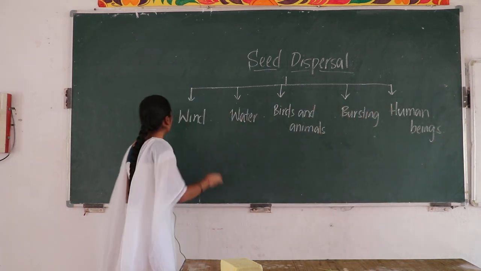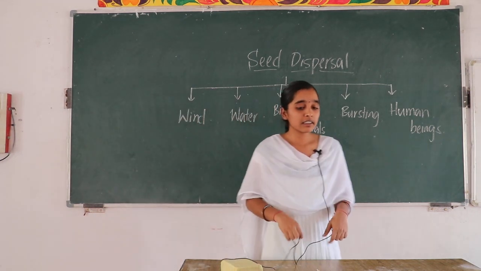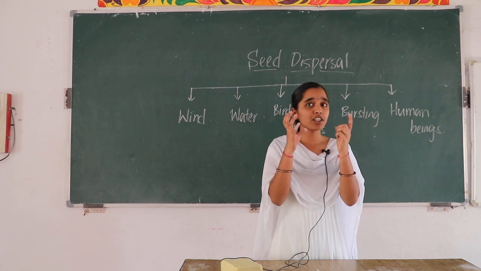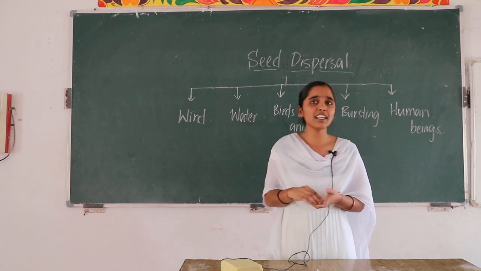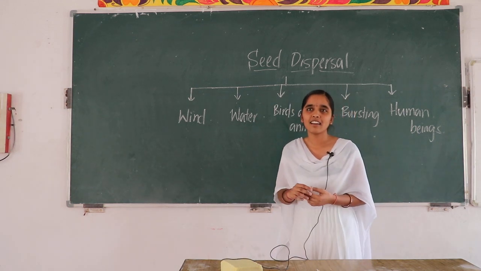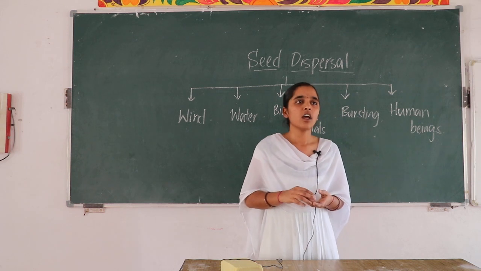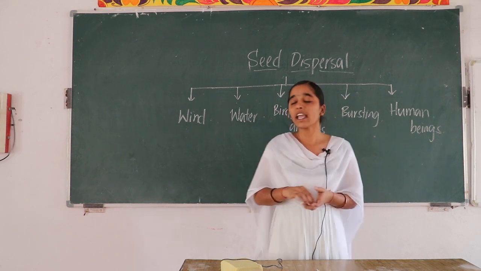Okay, the first one. Children, have you ever observed the parachute-like hairy structured seeds which are flying in the air? Yes. Have you seen? Actually, children try to catch them. Have you ever tried? Yes or no? Yes. Okay, those are the seeds of caltropis.